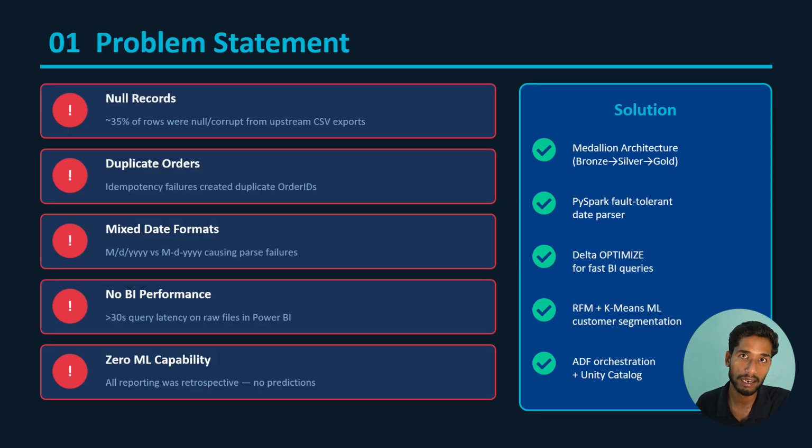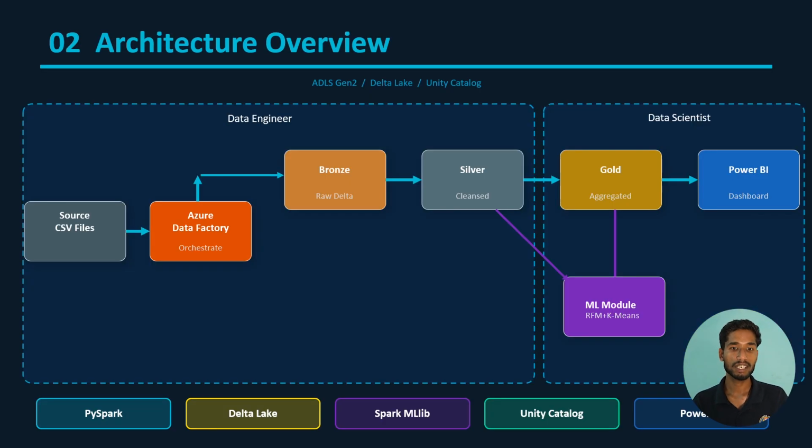We'll use the PySpark language, Apache Spark, to accomplish everything. Then Delta optimize, and RFM, that is for ML integrations. To orchestrate everything, we'll use ADF, Azure Data Factory. Now let's move to the architecture view.